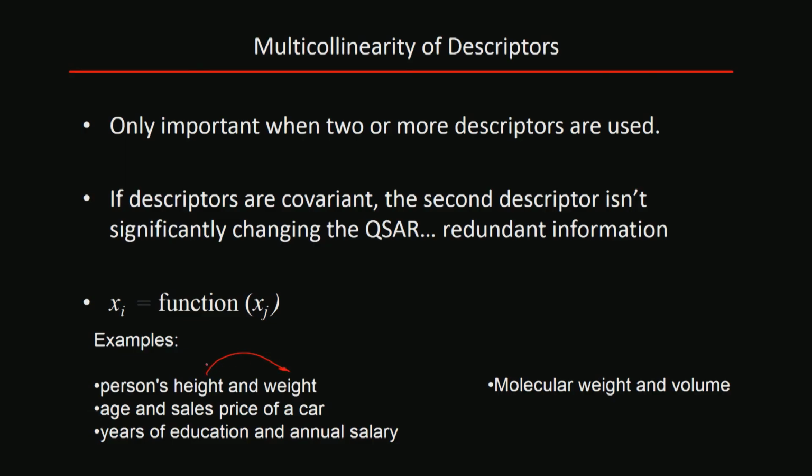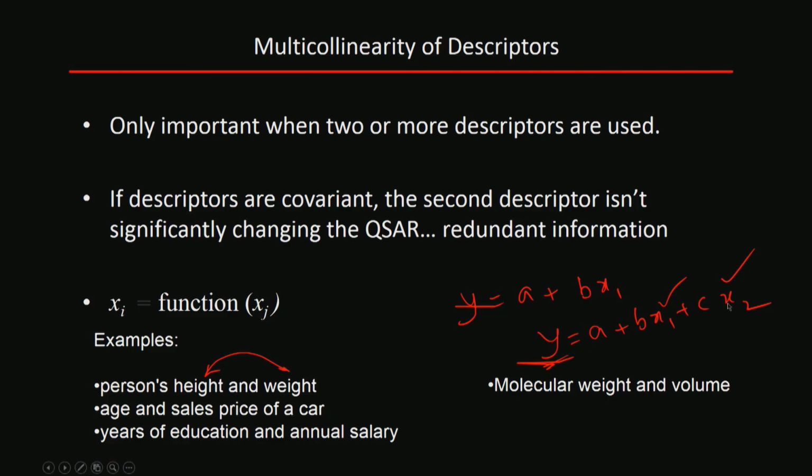So, do not take an equation which has both height and weight as two independent variables. Okay, what is an independent variable? When we write y is equal to a plus b x1 plus c x2, these are called independent variables and y is called the dependent variable.